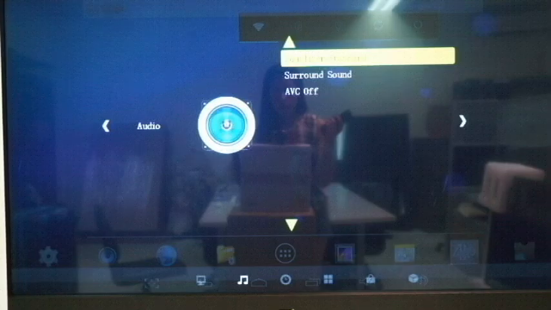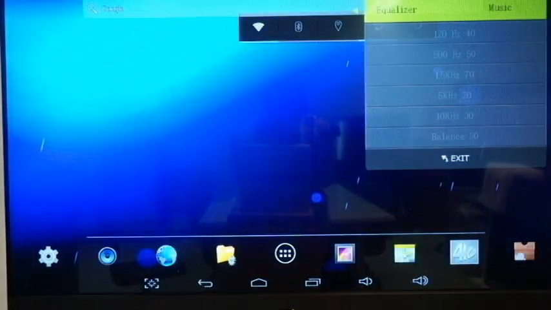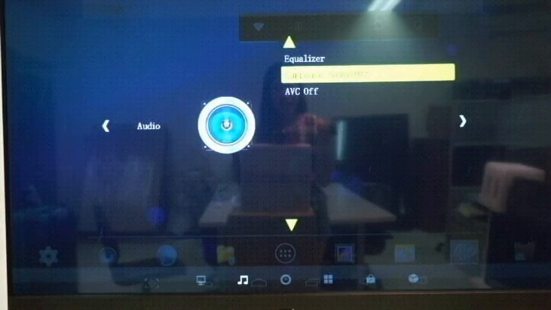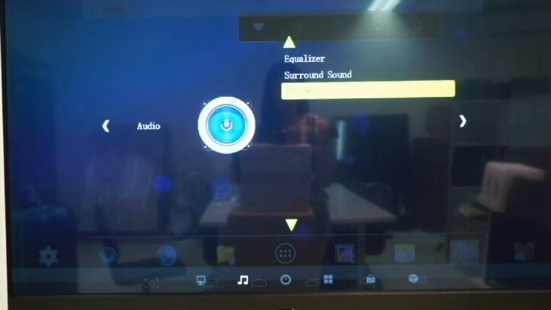And the audio adjustment has 3 options. First one, equalizer, including standard, music, movie, sports, and personal. And the surrounding sound, you can turn it on or turn it off. And the AVL, you can turn on and turn off.